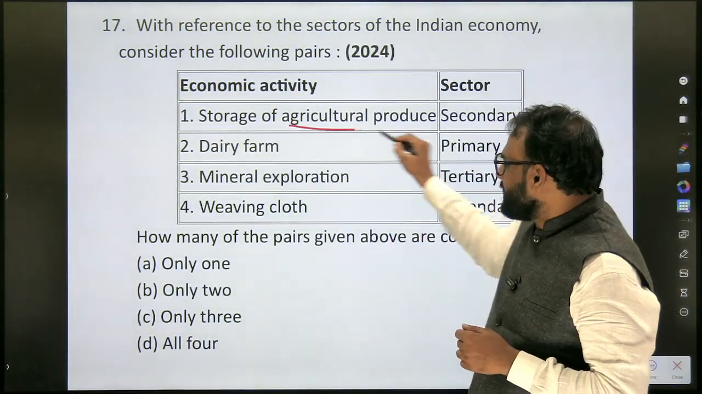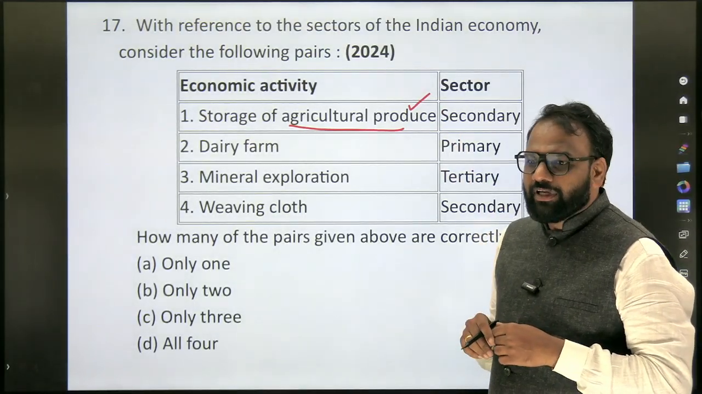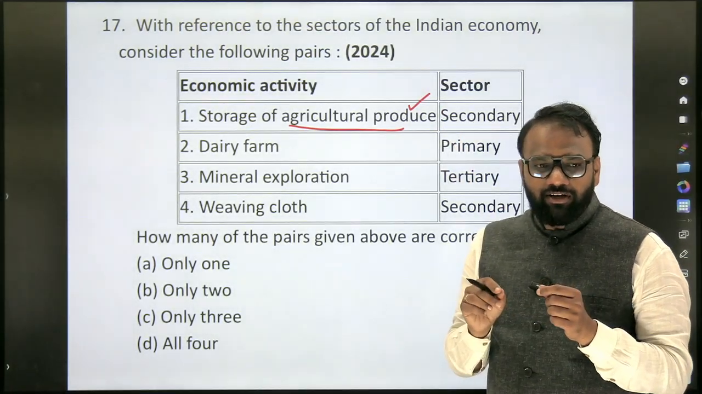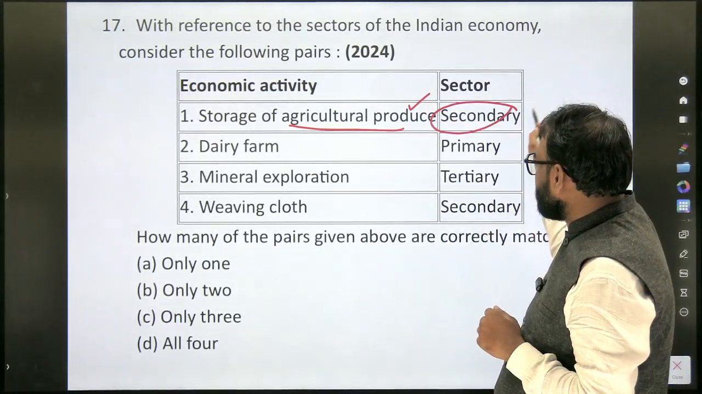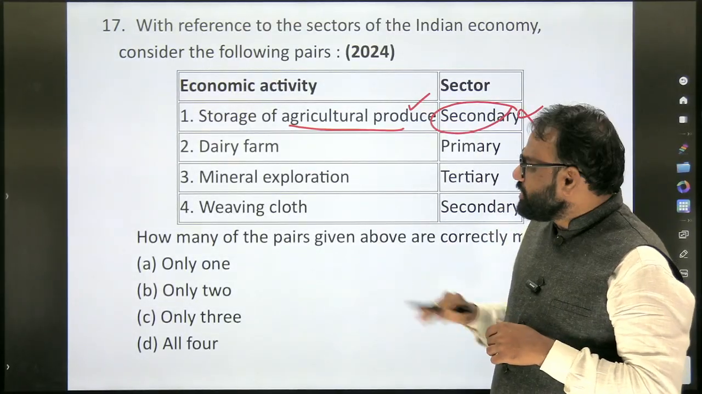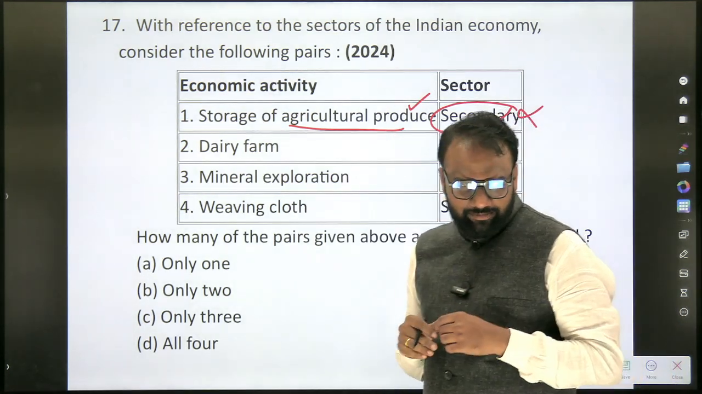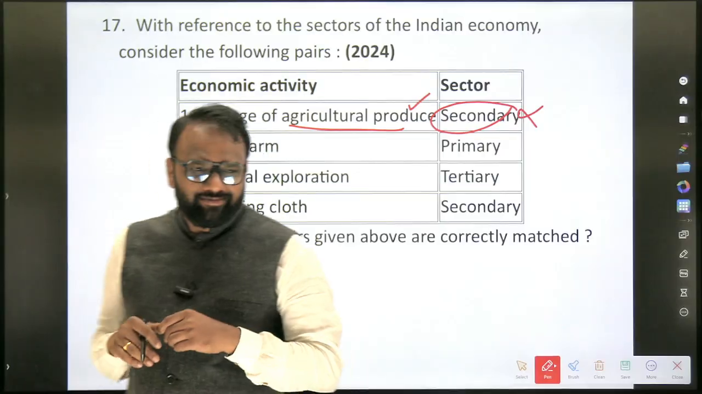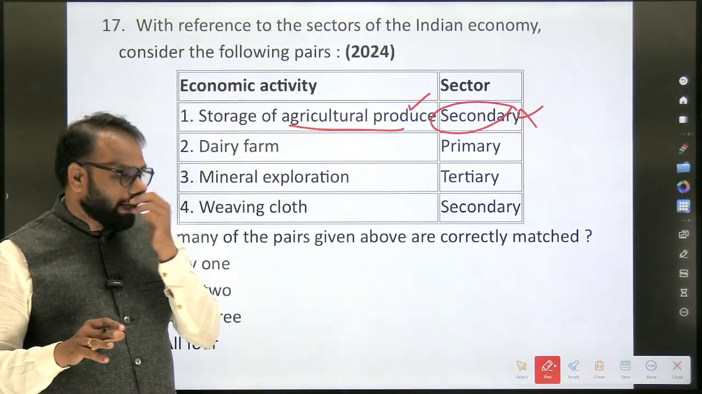So, storage of agricultural produce. Storage comes under services, so it comes under tertiary. The option secondary they have mentioned is wrong. So agriculture related, what can be considered as secondary? An example? Farming? No, harvesting is part of primary itself.